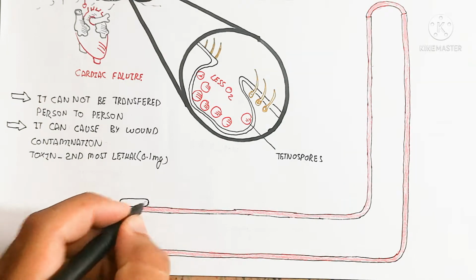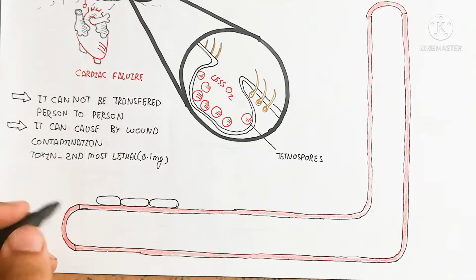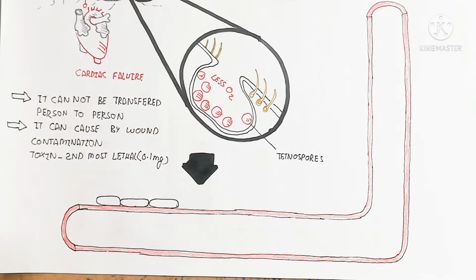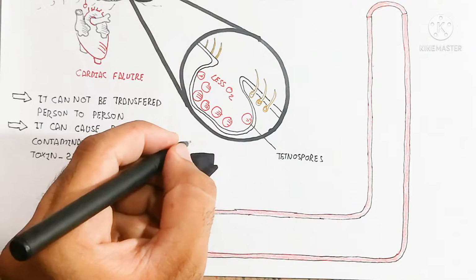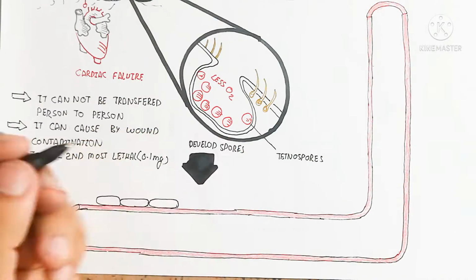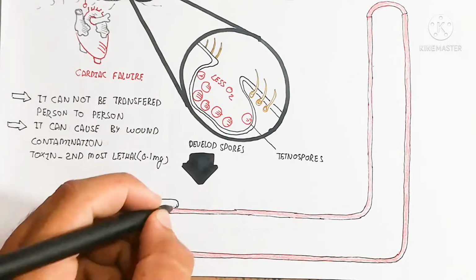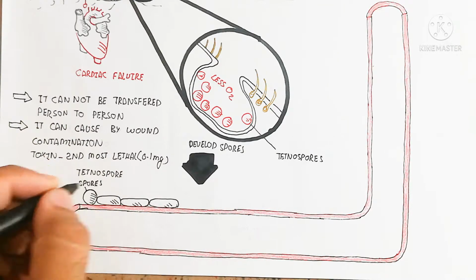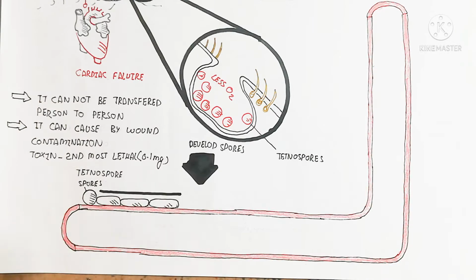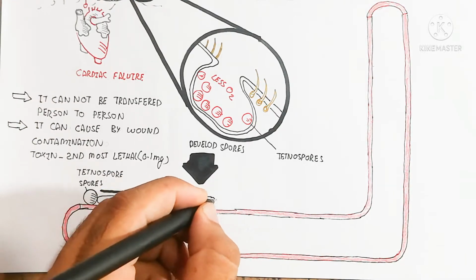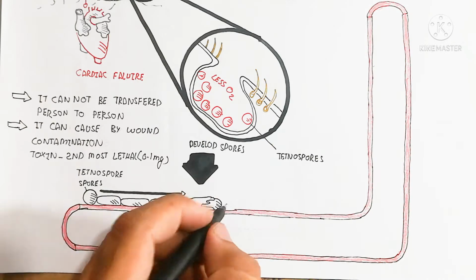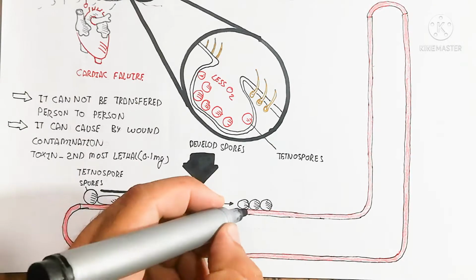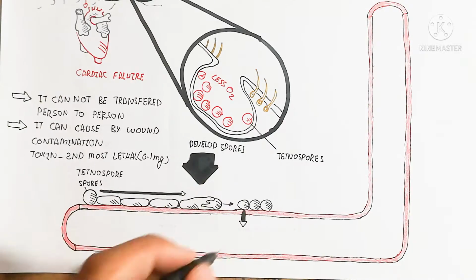So let's begin with the blood vessel at the wound site. Here I am drawing the blood vessel containing spores. When the spores touch the blood vessel and grow, they produce more Clostridium tetani, which again reproduces to produce tetanospores. The Clostridium bacteria also produce the tetanospasmic toxin.